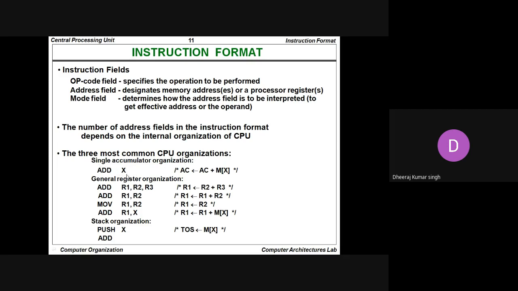Here only one register is there, and one memory operand comes with the instruction, such as addition. So when we write add x, it means the accumulator will store the content of the accumulator plus the memory content present at the x location.